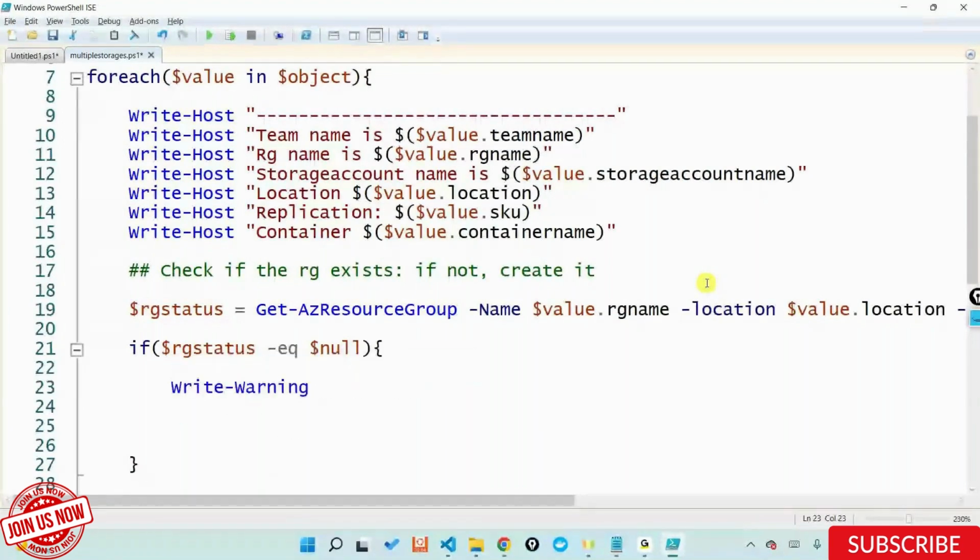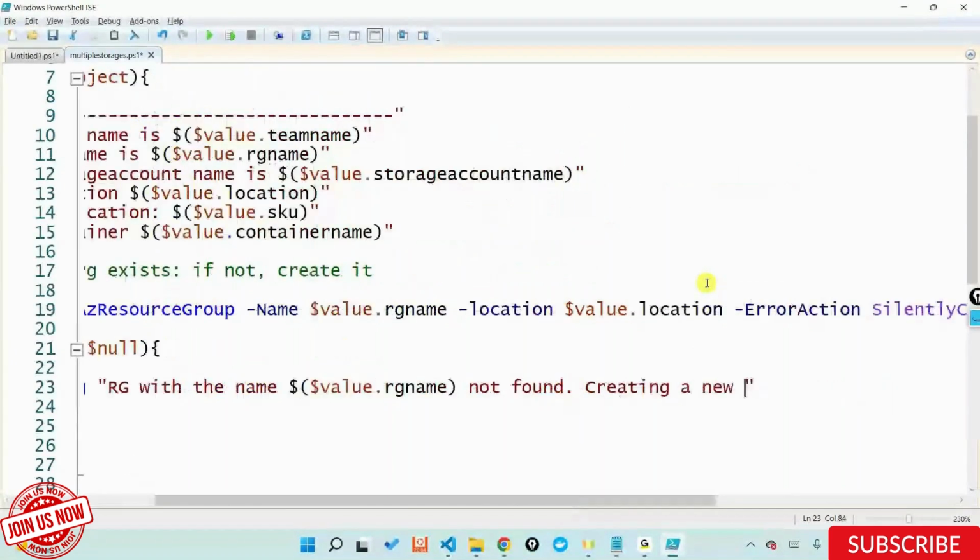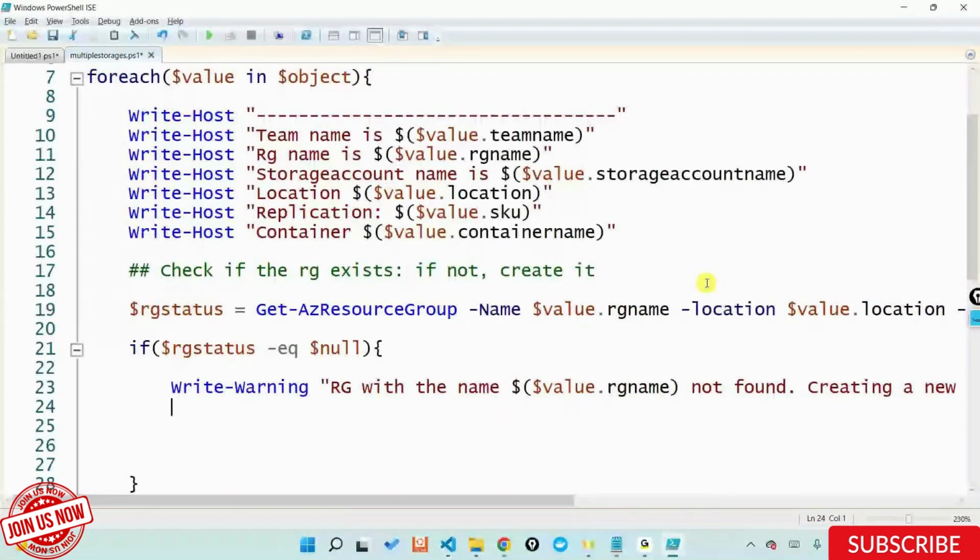I'll say RG with the name $($value.rgName) not found. Again, I'm giving a $ of $ because I'm passing the variable inside a quote. Creating a new one. So now I'm going ahead and doing that.